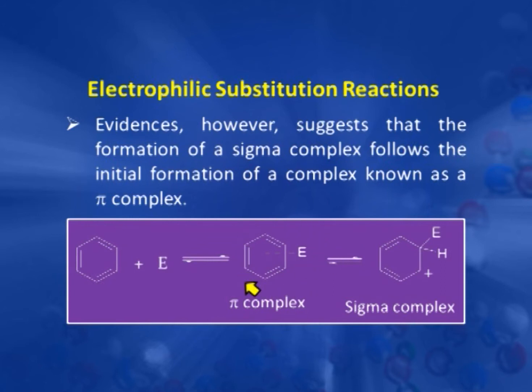First, this electrostatic attraction is there between the two reactants and this is known as a pi complex, and there is no formation of a bond here, it is just the attraction between two reactants, and then this electrophile forms a bond and converts into a sigma complex.